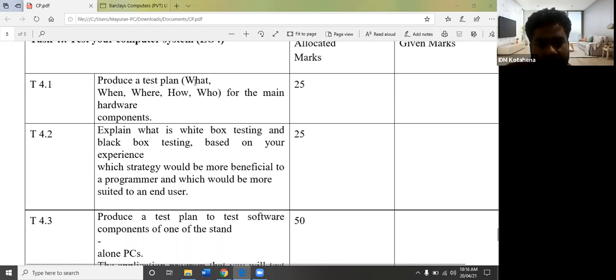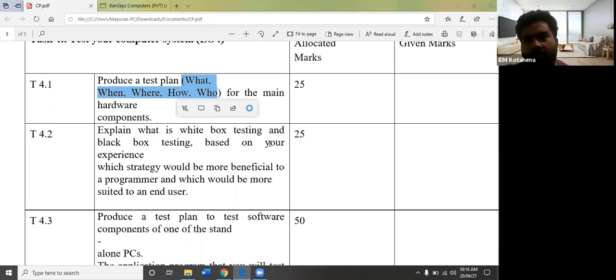Then, produce a test plan. This is about the hardware component. What, when, where, how, who. These are the keywords they're asking. So produce a test plan. That means you have to prepare a small test plan for a main hardware component, like the motherboard, sorry, RAM. What is the test plan? How do you do testing?